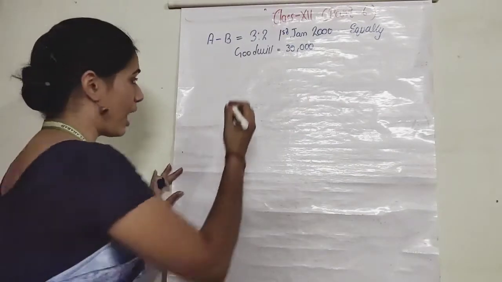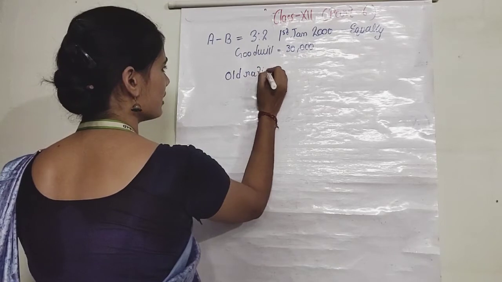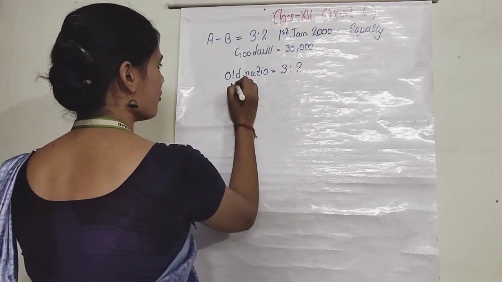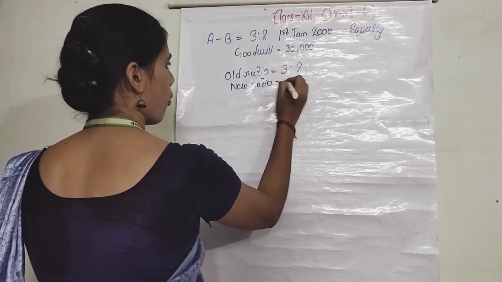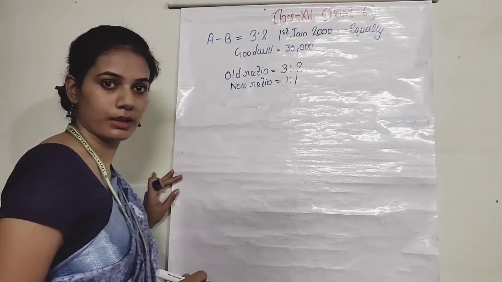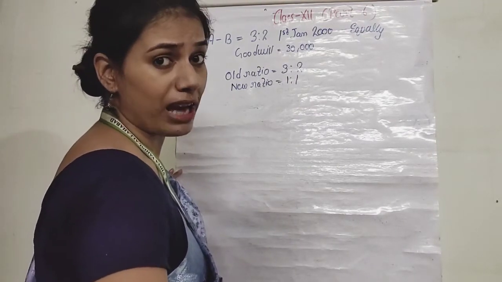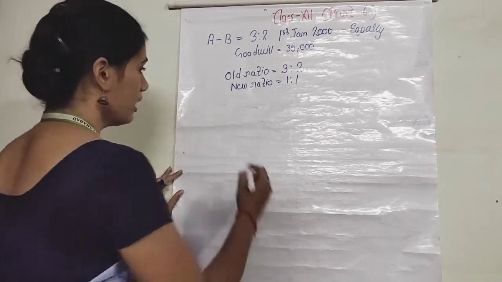So now we have the old ratio as 3:2, and we have the new ratio as 1:1. Clear? So now what we have to calculate? We have to calculate the sacrifice or gain.